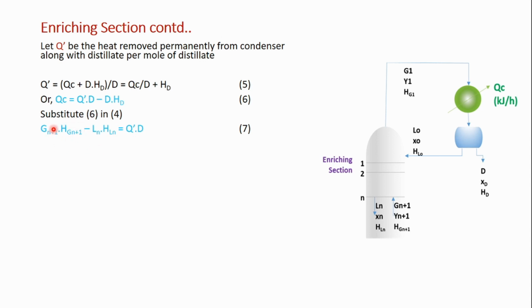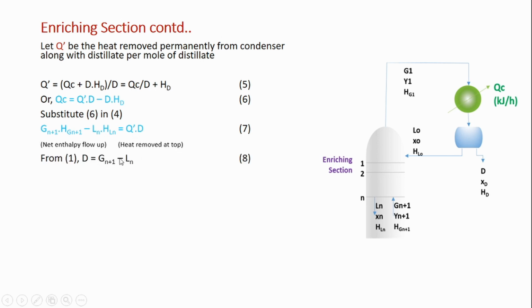So this is the energy which is going up in the column, this is the enthalpy which is going down from the column, and this is the net energy removed from the column with the product, right? So it is the net enthalpy flow up, this term. This is the heat removed at the top.